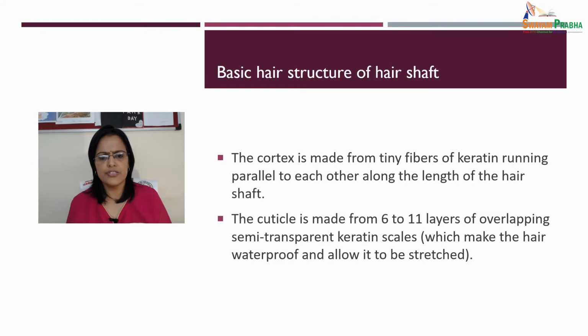The basic structure of the hair shaft: the cortex is made up of tiny fibers of keratin running parallel to each other along the length of the hair shaft, and the cuticle is made up of 6 to 11 layers of overlapping semi-transparent keratin scales. So thick, coarse hair will have more overlapping layers in the cuticle than fine hair.